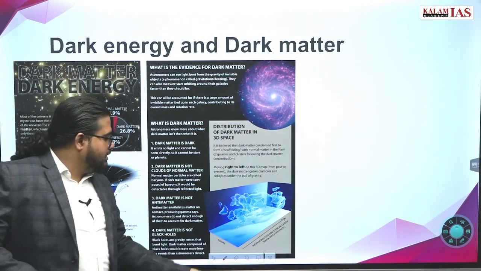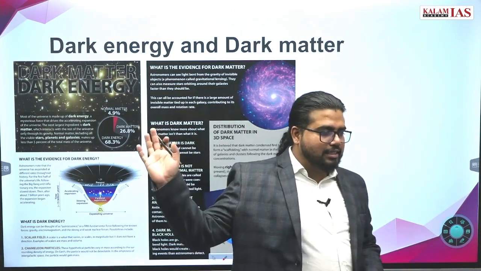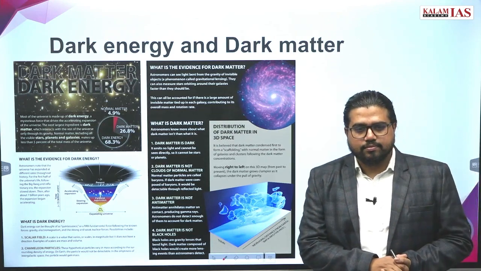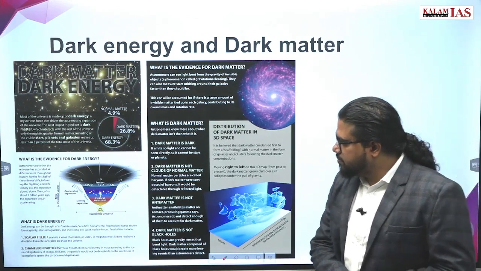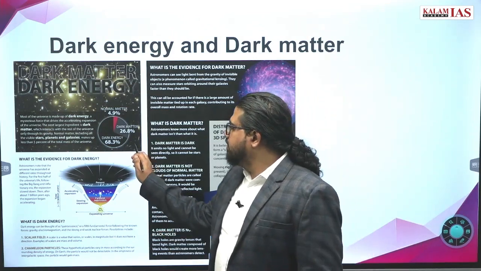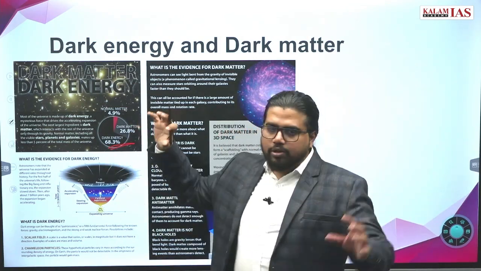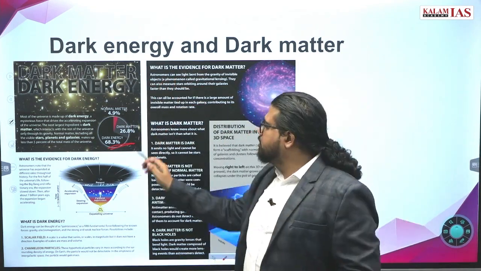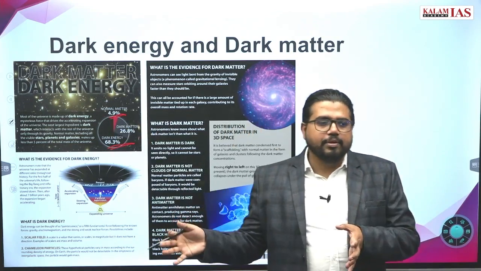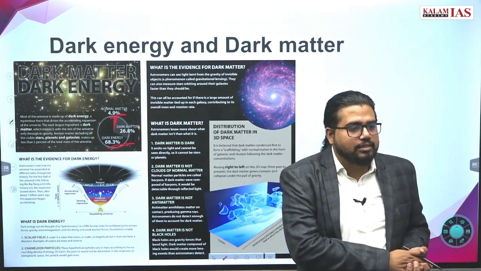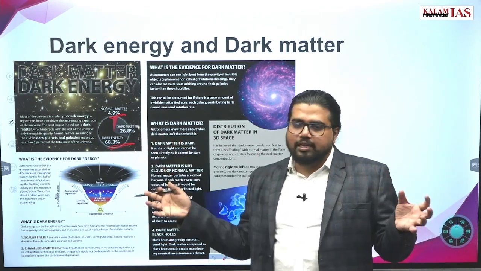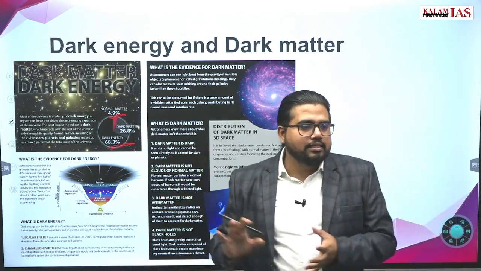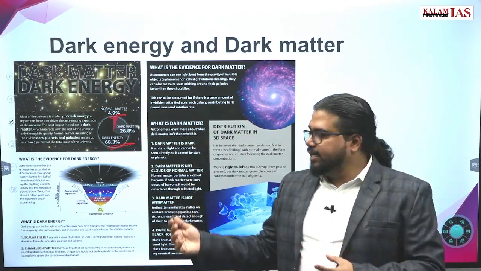Next we have the dark energy and dark matter concept. This also we have discussed too many times in the class. What is dark energy and dark matter? If we look at the universe, the whole matter that we see, including the sun, planets, moon, asteroids, everything combined, constitutes less than 5%, about 4.9%, of the total mass of the universe. Around 68% of the total mass of the universe is dark energy, and around 26% is dark matter.